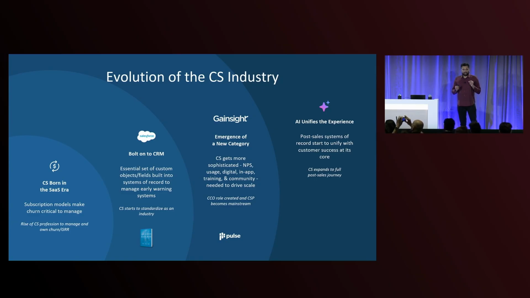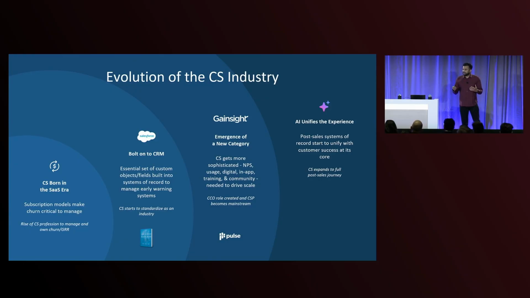And the customers who did not renew were called to be churned. So this was the primary function of customer success managers, to make sure that churn is low and renewals are high. And so when customer success management software started, there were basically a bunch of custom fields and objects on your customer's system of record, and they were very simple.